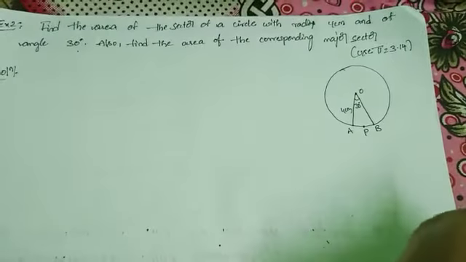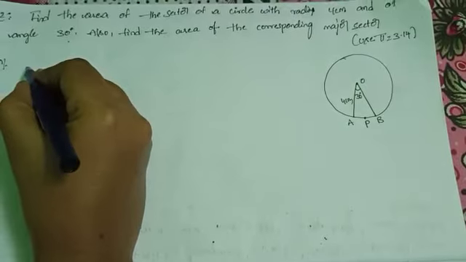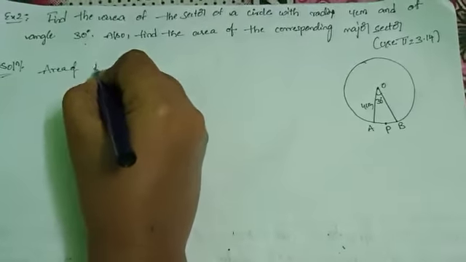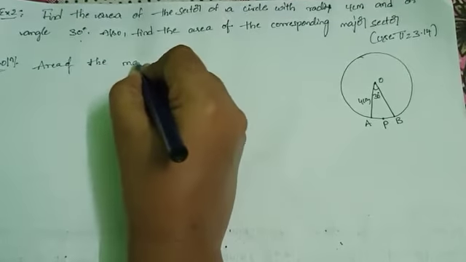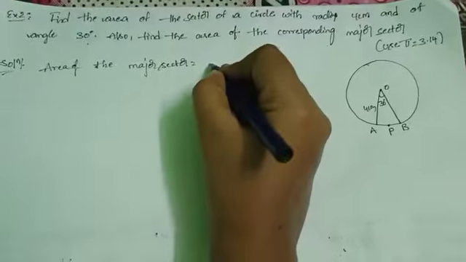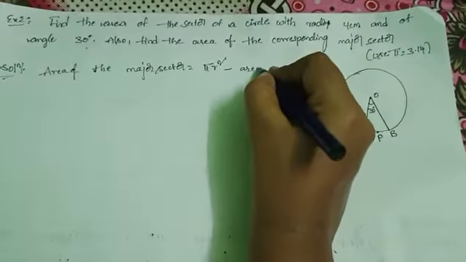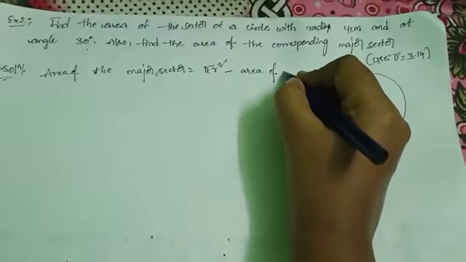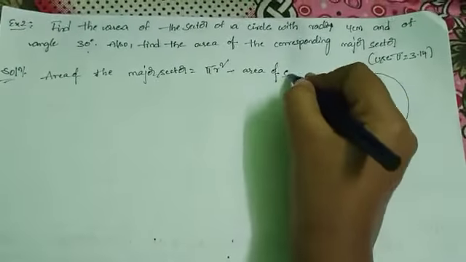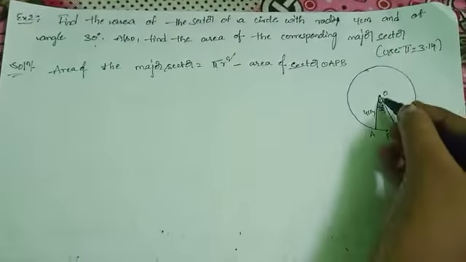We know the formula: area of the major sector equals area of the circle, pi r square, minus area of sector OAPB.